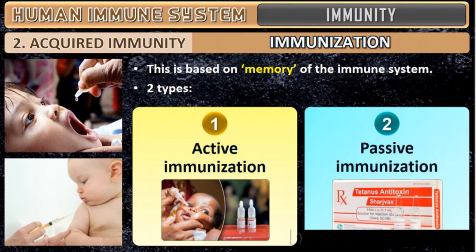immunization means also the same thing, like an injection, and say tetanus antitoxin is given, which also is stored in the memory of our body, and it will protect the body. It will be retained in our immune system, and it will kill the pathogens which enter our body.